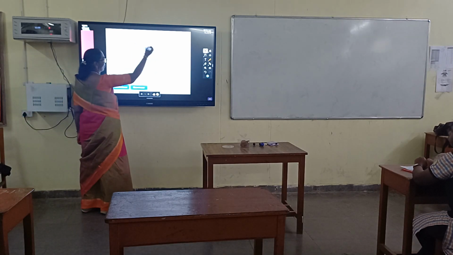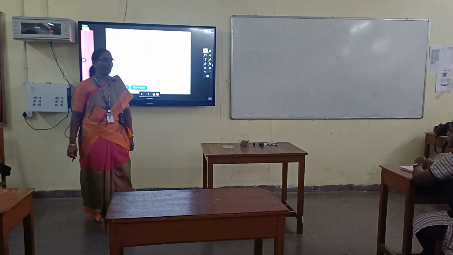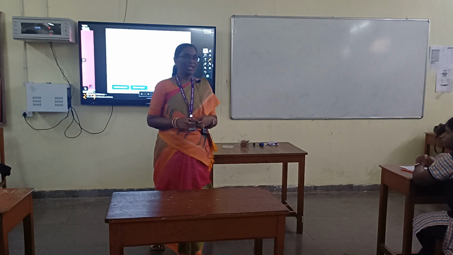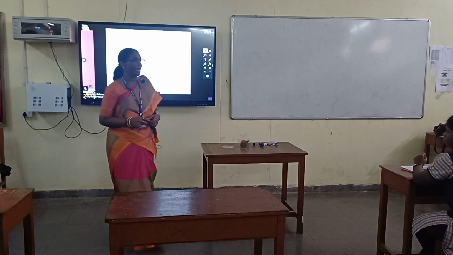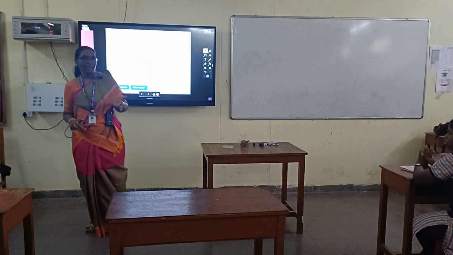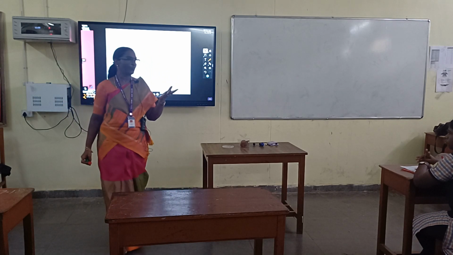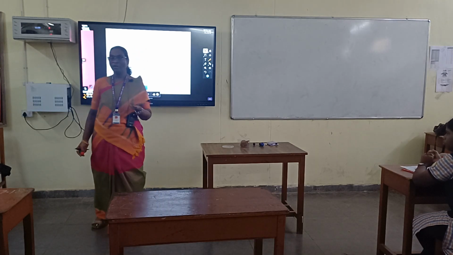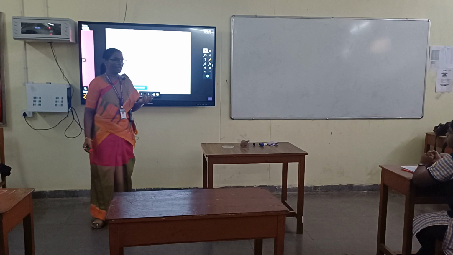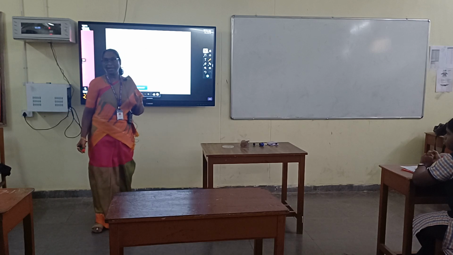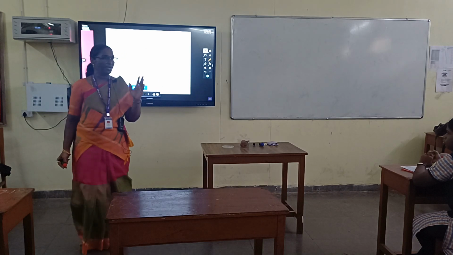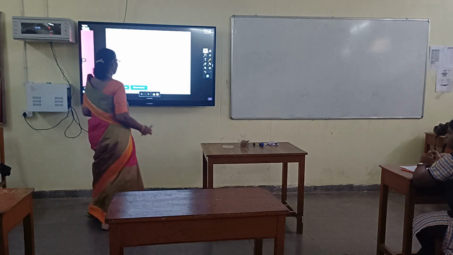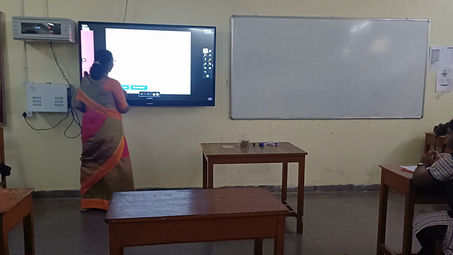So what will be a molecule? Defined as atoms joined by a bond. Here you should not use the word join, you should know that it is a bond. Because you will learn in higher classes there are 4 types of bonds: ionic bond, covalent bond, coordinate bond, van der Waals bond. You can understand them only in higher classes. In 9th standard and 10th standard we learn how ionic bond and covalent bond are formed. If time permits, I will teach you that. I don't think time will permit.